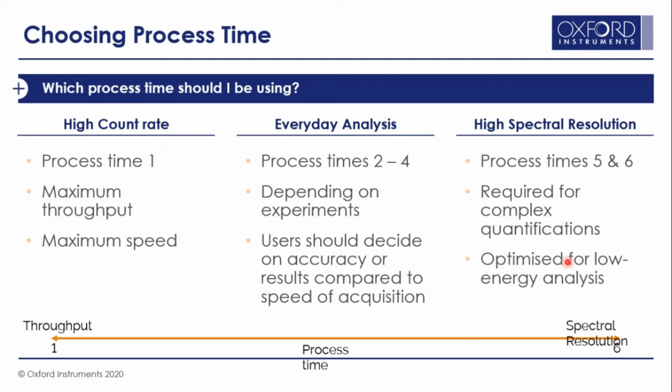Whereas if you are interested in complex quantification, or you want to optimize for low energy analysis, you need a much better spectral resolution, so you can use a longer process time such as 5 or 6. Otherwise, for routine analysis, you can use a process time between 2 to 4 for your general applications.